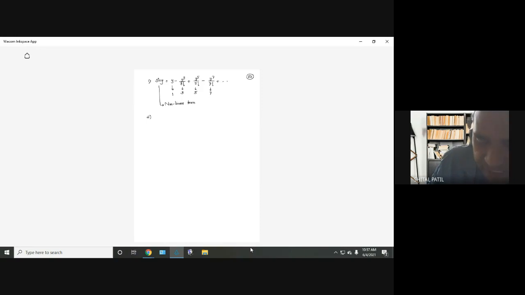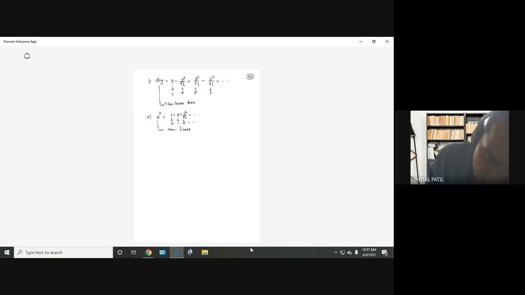If it is in a differential equation and it is in terms of y only, it will be non-linear. So say if I have e raised to y, what is the expansion? 1 plus y plus y square divided by 2 factorial and so on. So what are the degrees? 0, 1, 2 and so on. So it is non-linear.